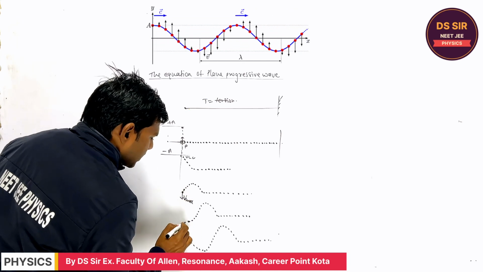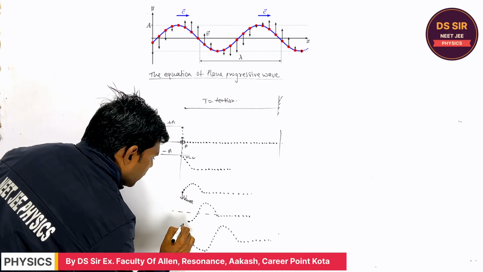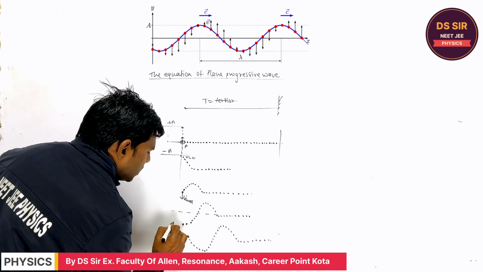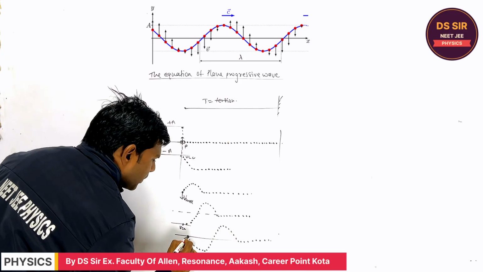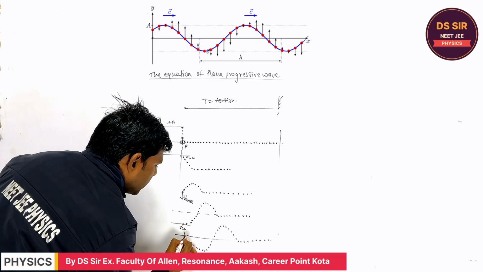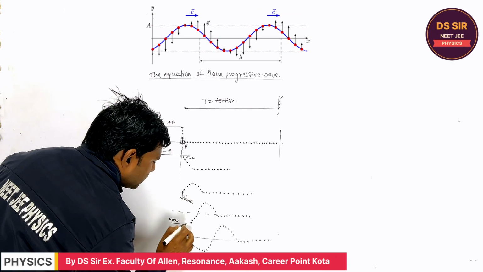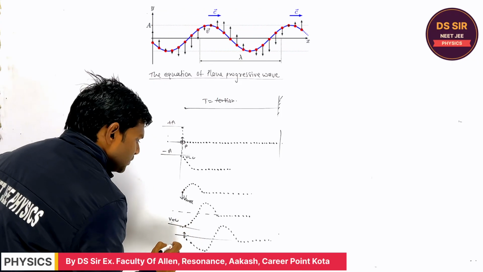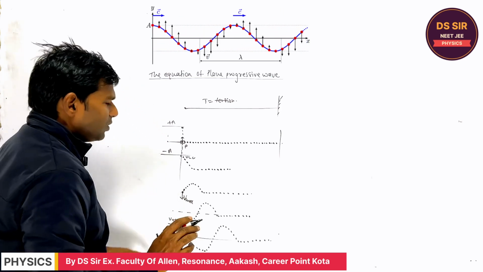When it reaches the position at minus A, its velocity becomes 0, and when it reaches the mean position, its velocity is maximum again. Are you getting or not?